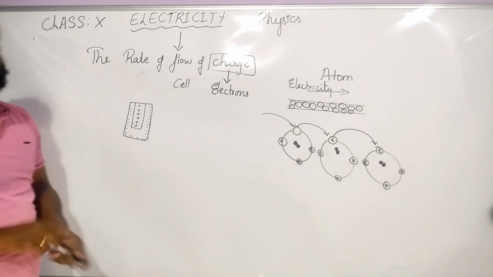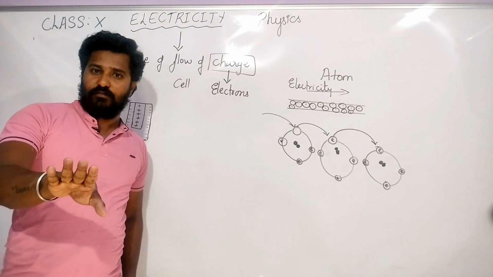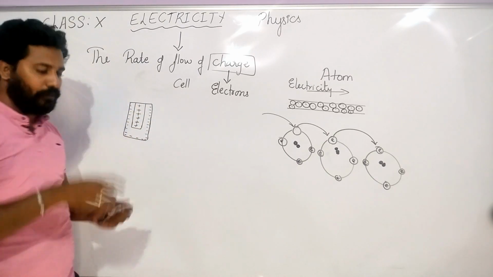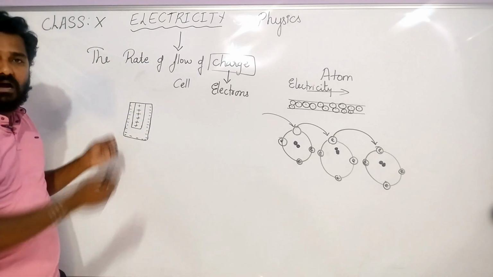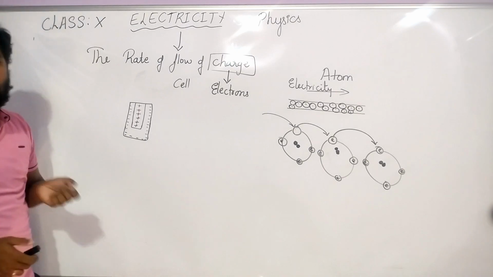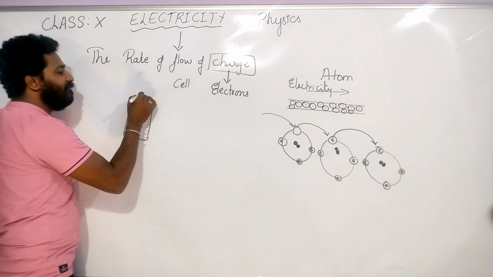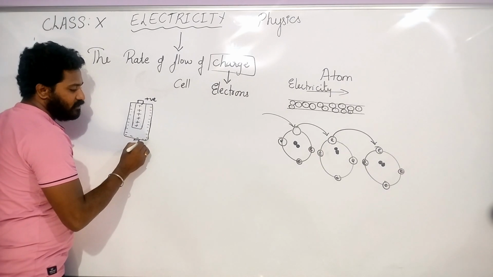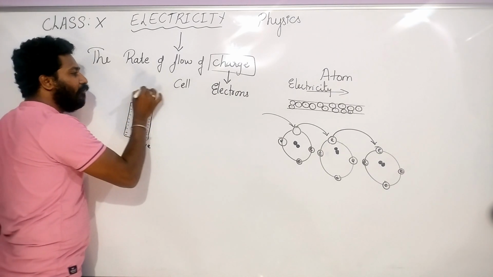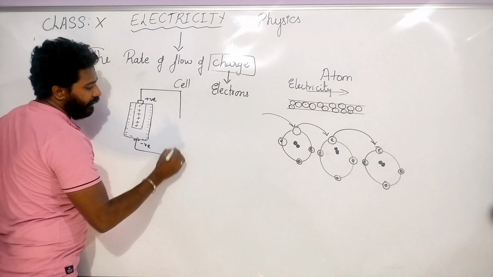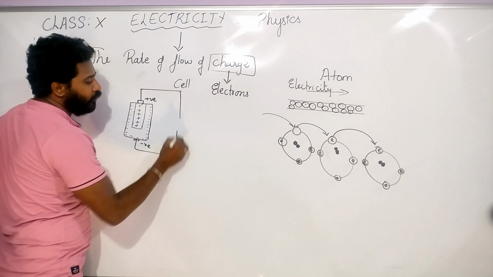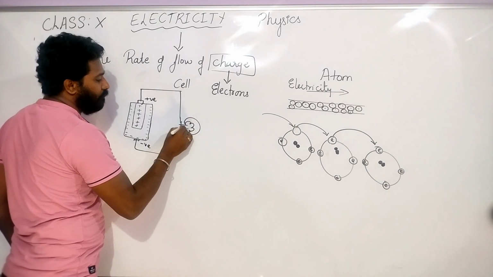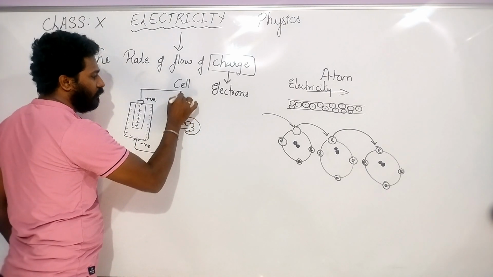Okay, likewise here in a cell, so this is called a cell. In a cell, chemical energy is already there, which has already created some positive charge on one side and negatively charged atoms on the other side. Now what happens? I will take a wire. This is the positive charge and this is negative. Now I'll take a long wire and connect it to the bulb.